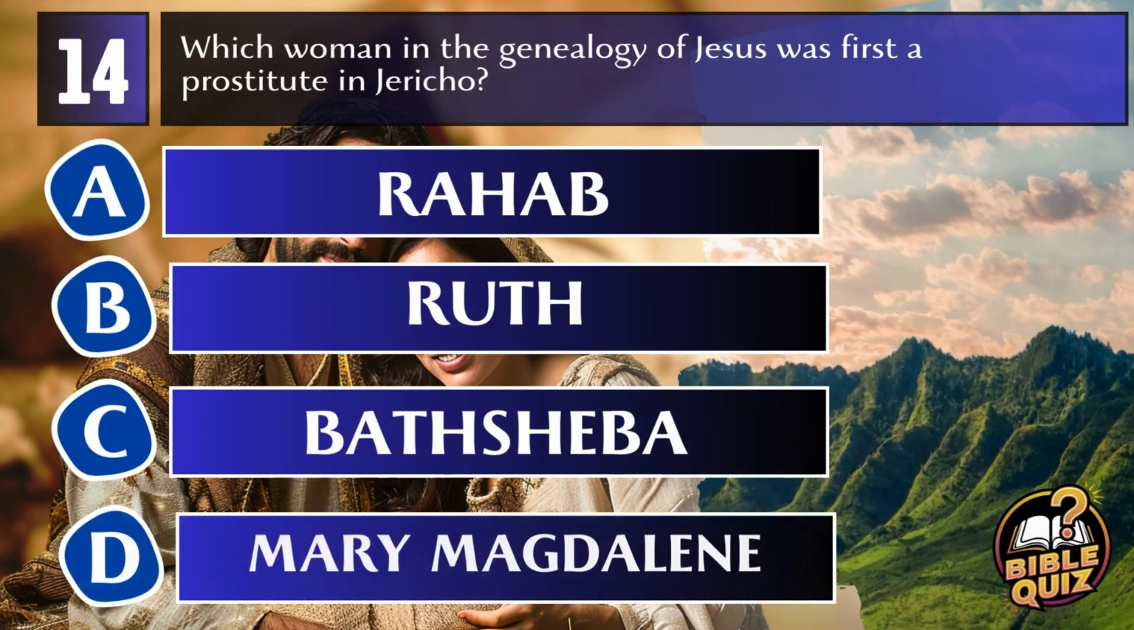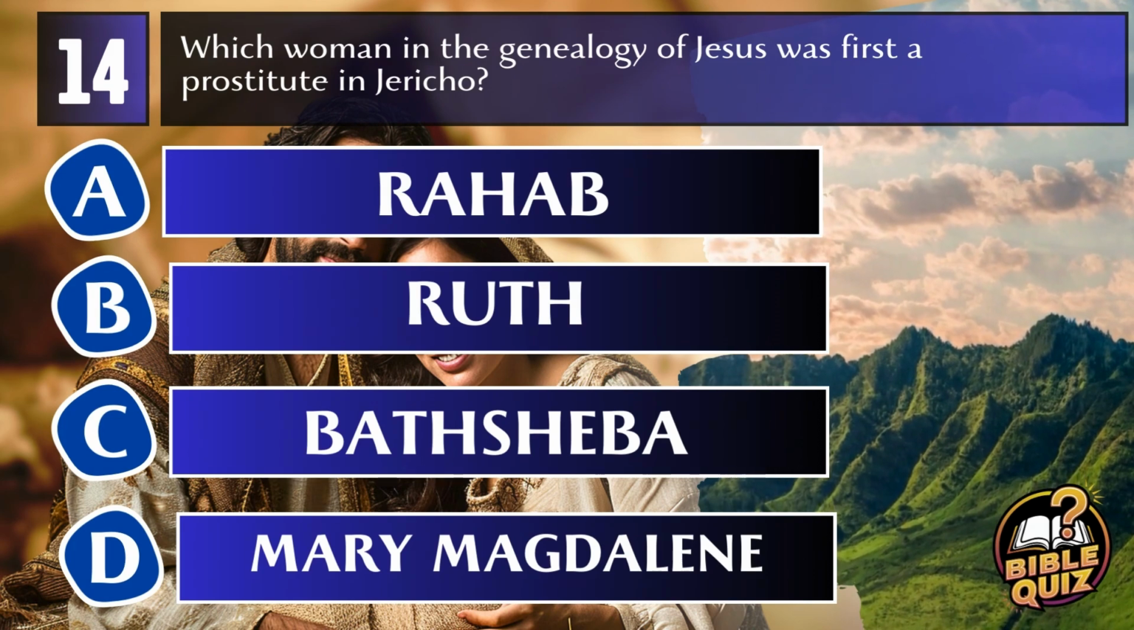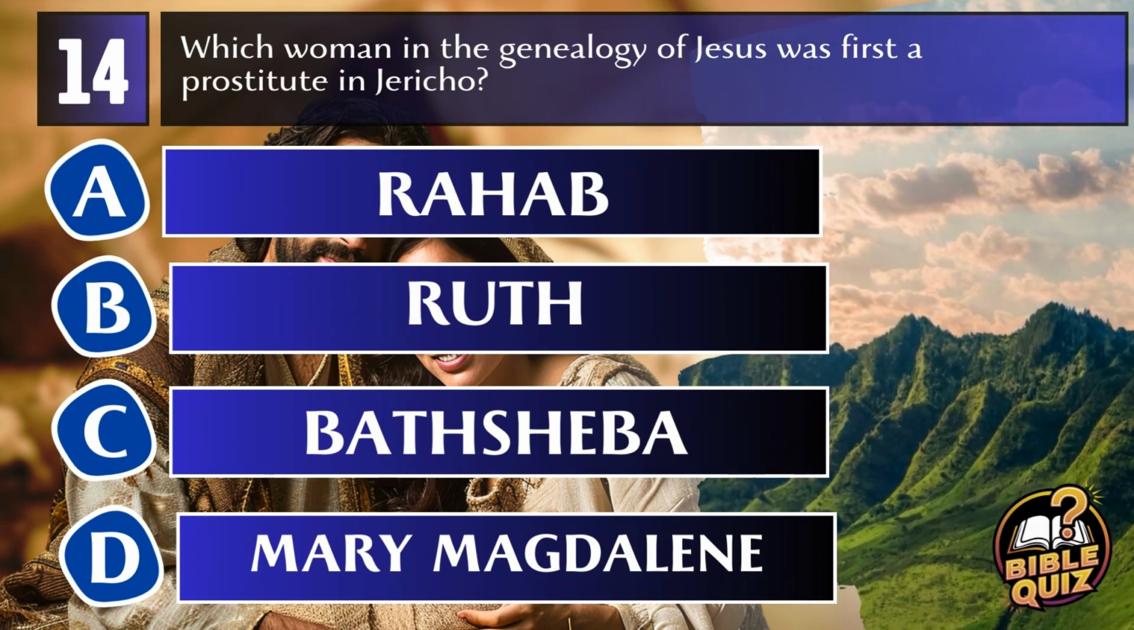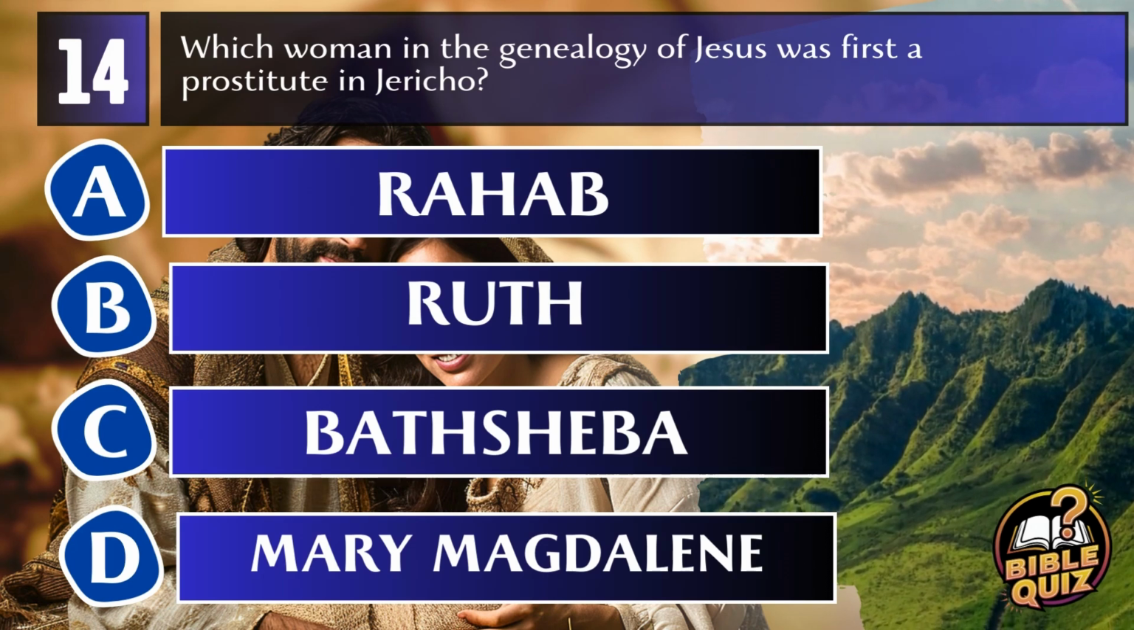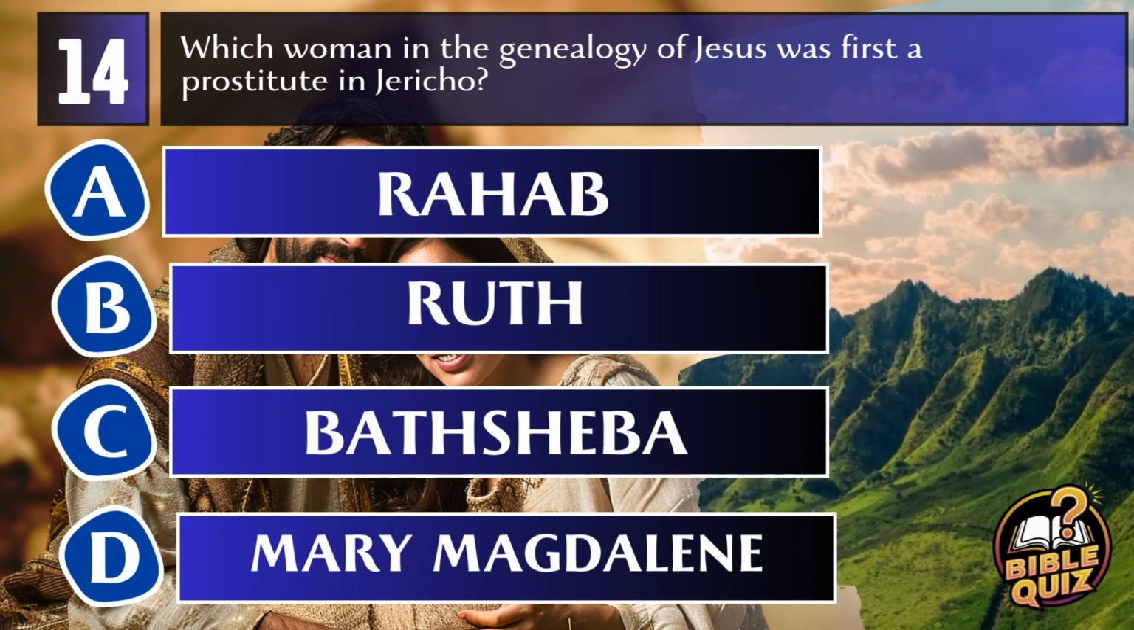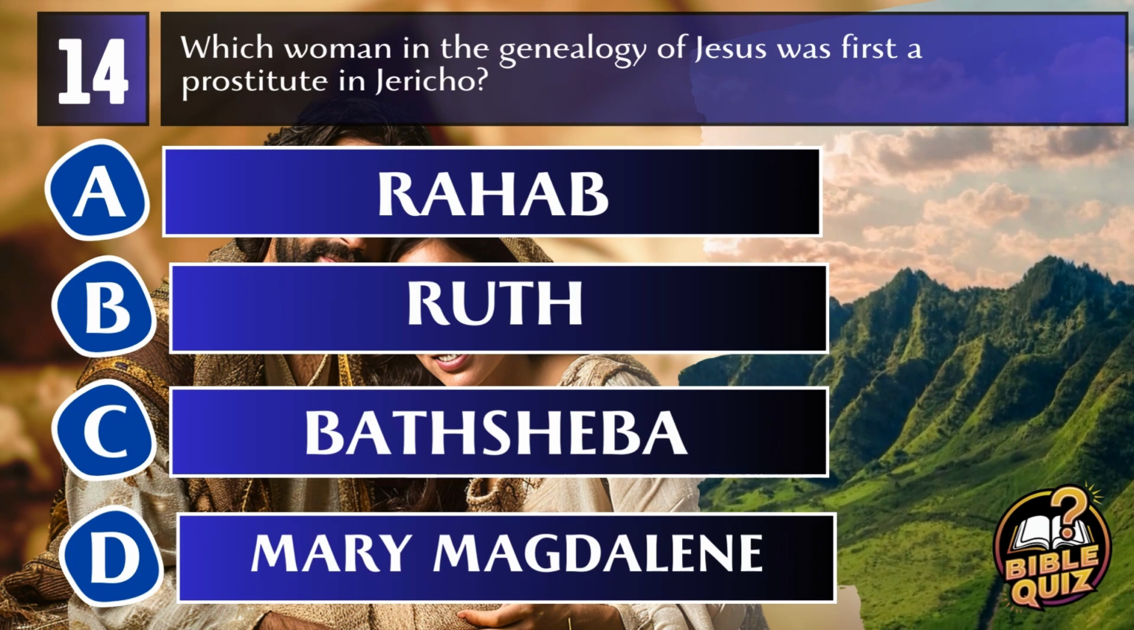Question 14. Which woman in the genealogy of Jesus was first a prostitute in Jericho? A. Rahab. B. Ruth. C. Bathsheba. D. Mary Magdalene.